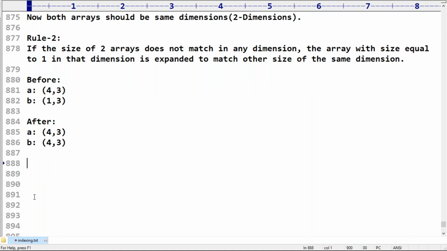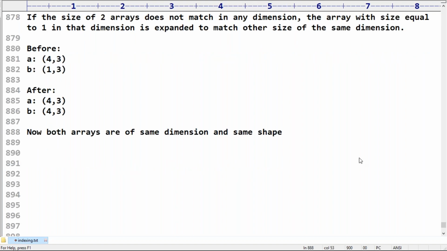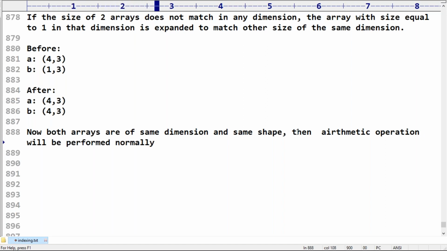Now both arrays are of the same dimension and the same shape, so the arithmetic operation will be performed normally. That's it. Now here there are two doubts.